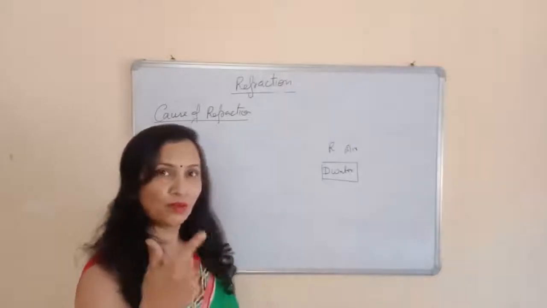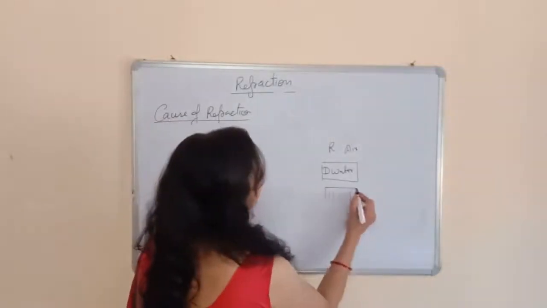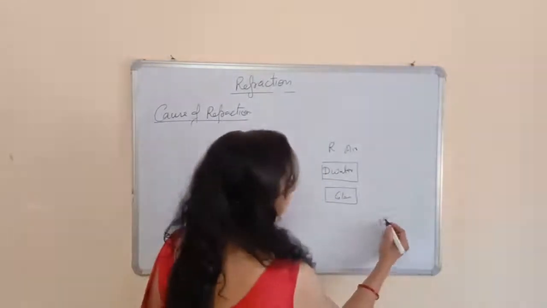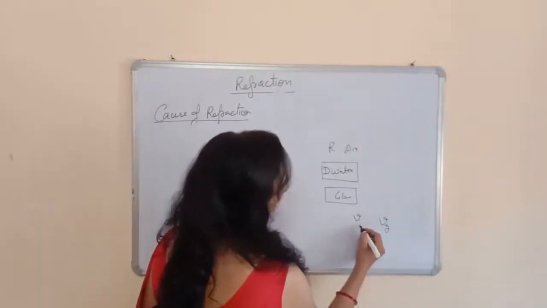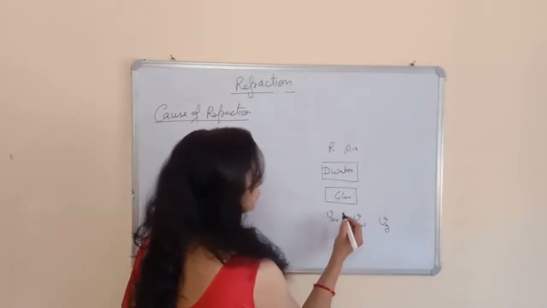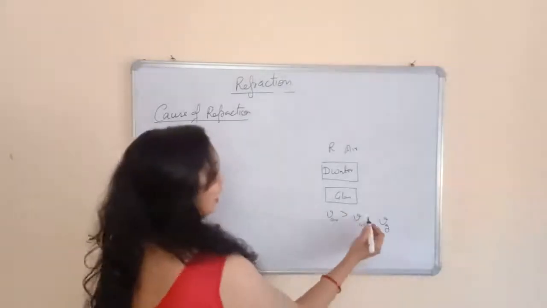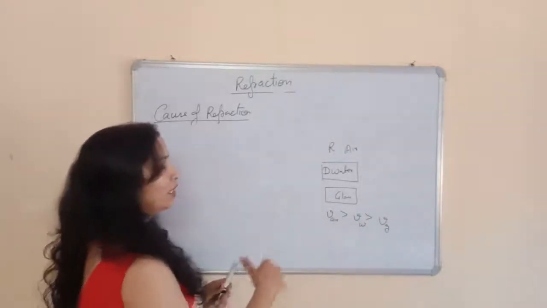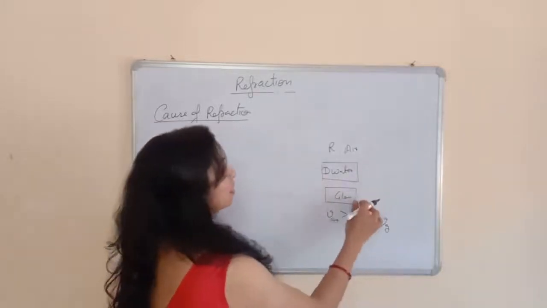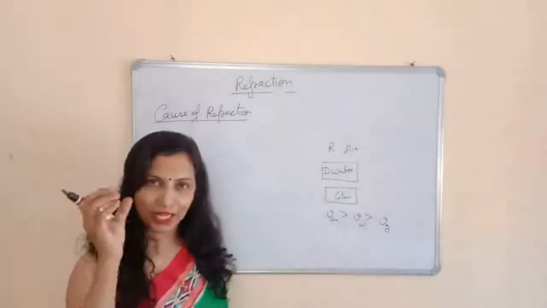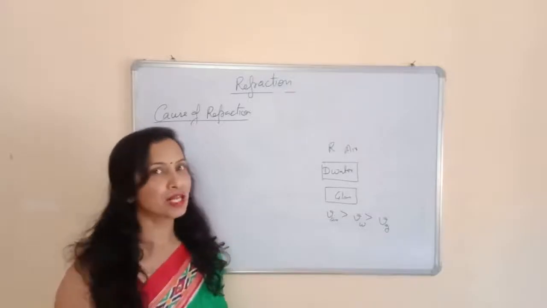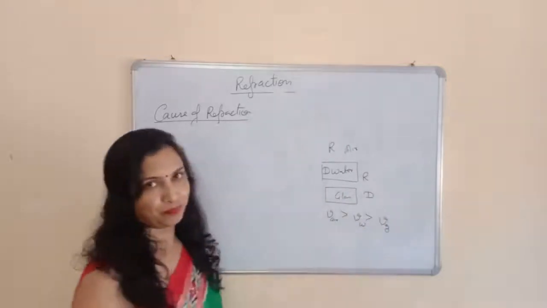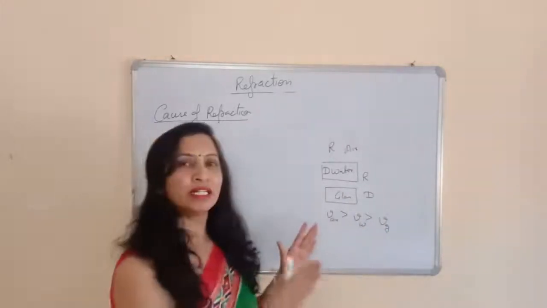Now we are going to compare the water with a glass. This is a glass. Now this is the speed of light in glass, speed of light in water, and this is the speed of light in air. So the speed of light in air is greater as compared to the water, and in water it is greater as compared to the glass. So we can say here in this example of water and glass, the speed of light in water is greater as compared to the glass. So we can say that water is rare as compared to the glass. So here in this example, water is a rare medium and glass is a denser medium.